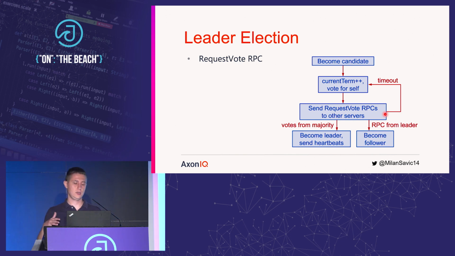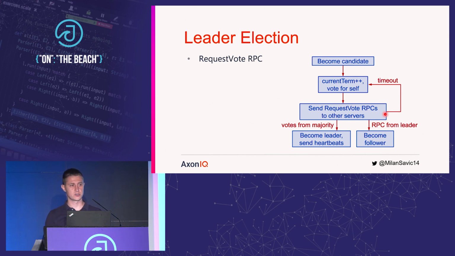Okay, so we saw elections from the eyes of a candidate. Now, if we are a voter, the rule for voters is that they are not going to vote for more than one leader in a given term.